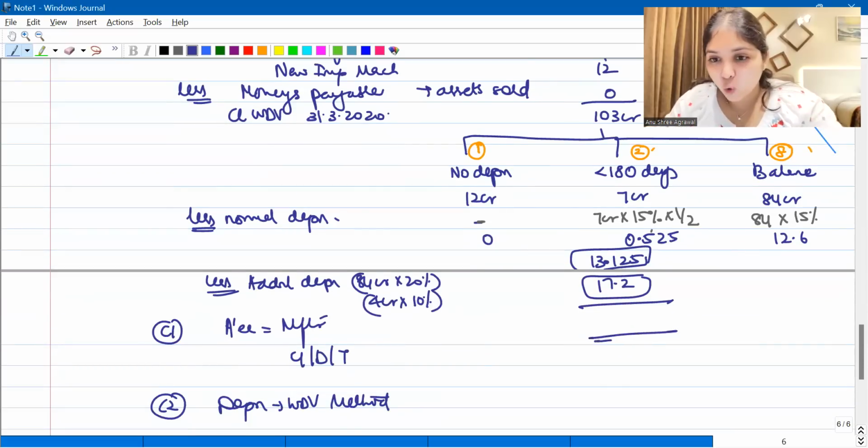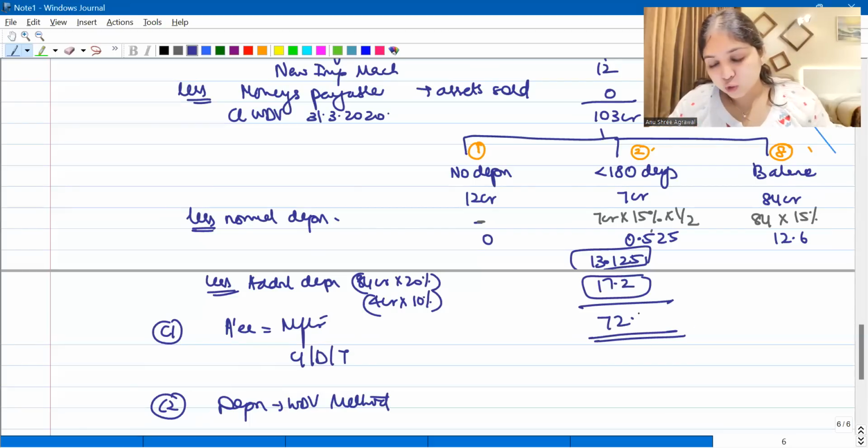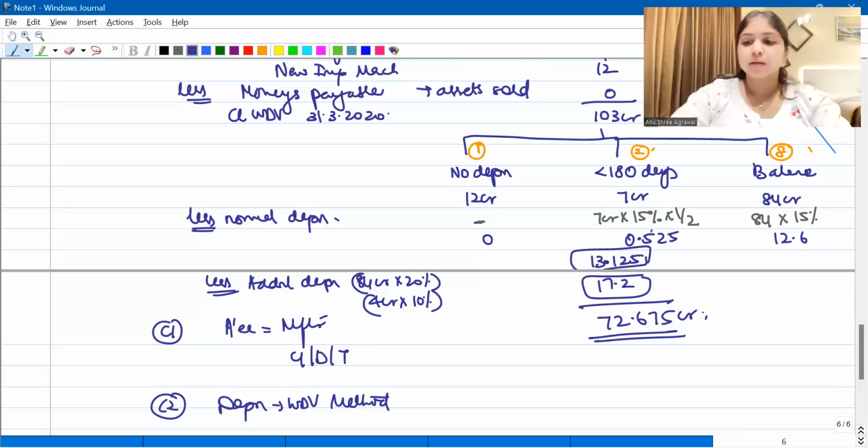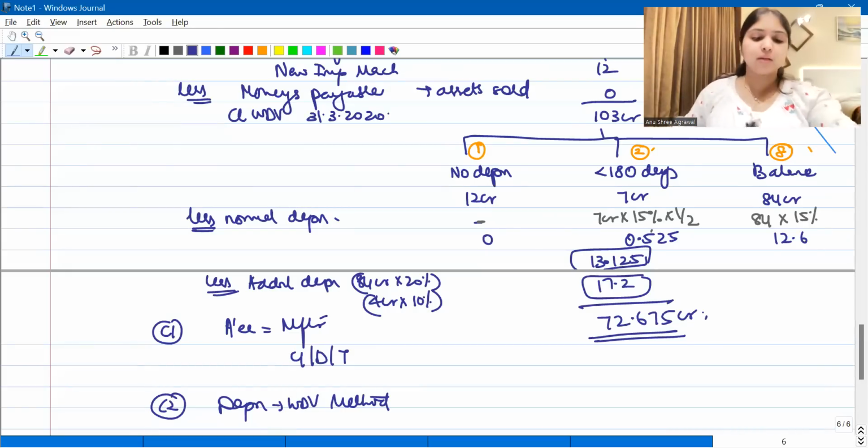So what is going to be the opening WDV for the next year? Opening WDV for the next year, that's going to be 72.675 crores. This is going to be your answer for this question, 72.675. This is the opening WDV for the next year for this SSC.